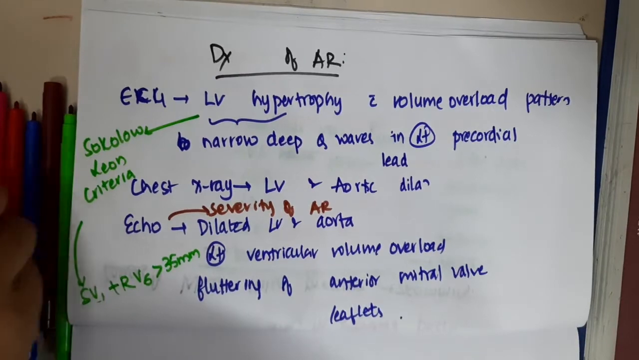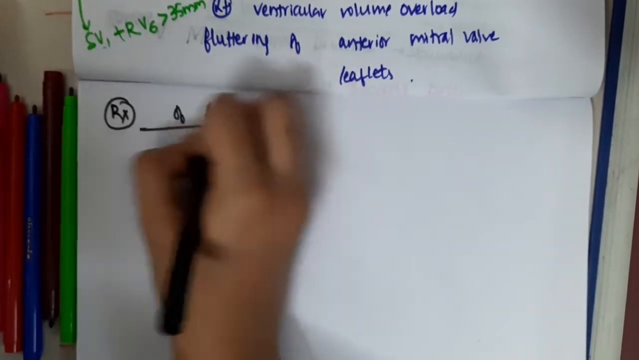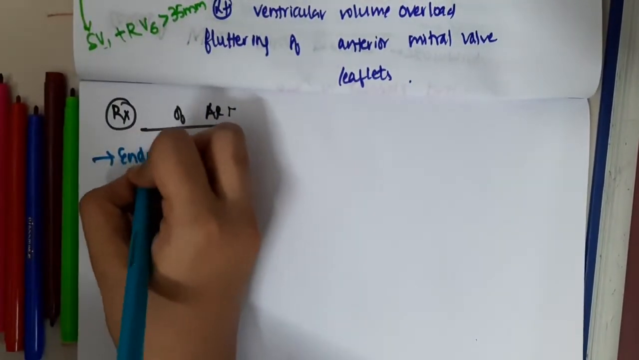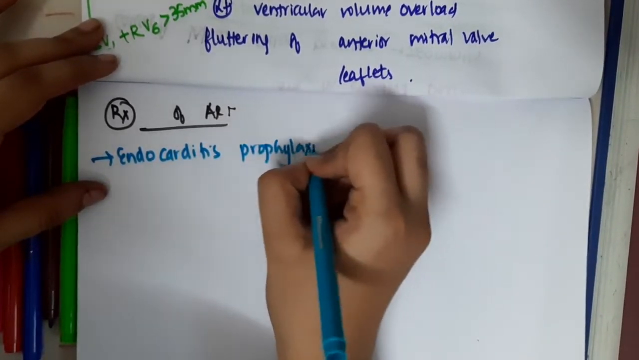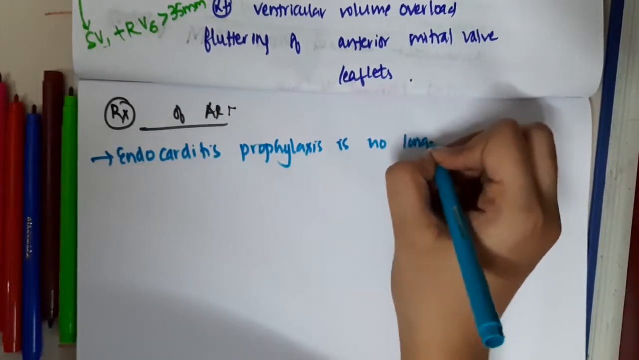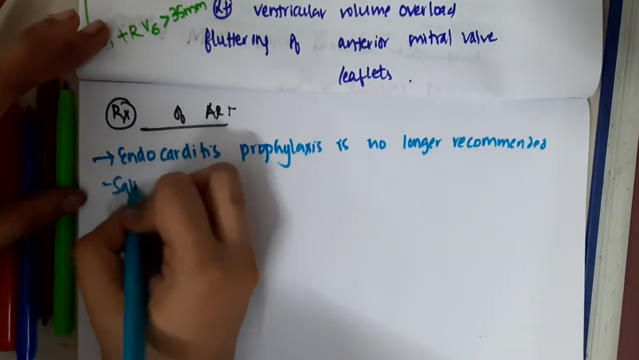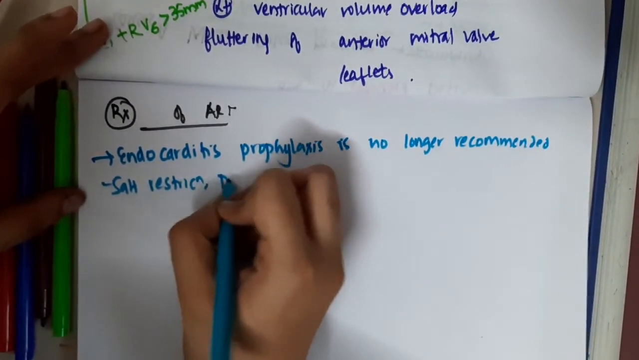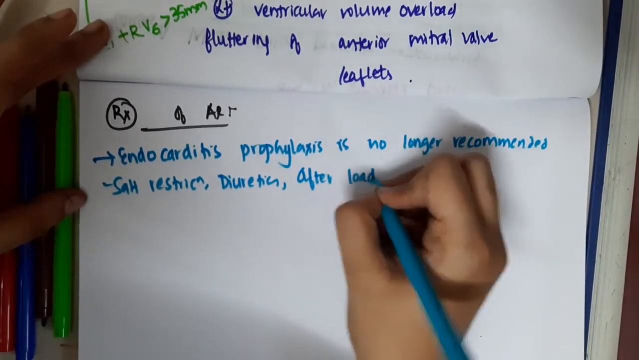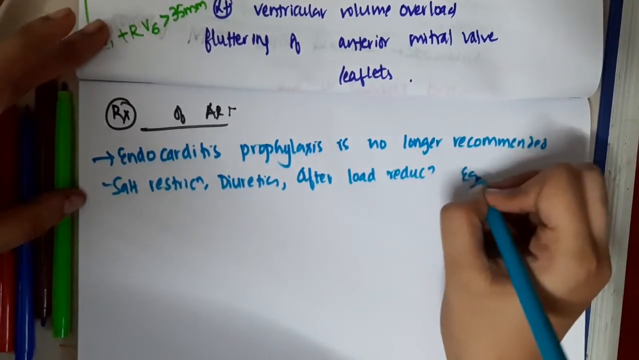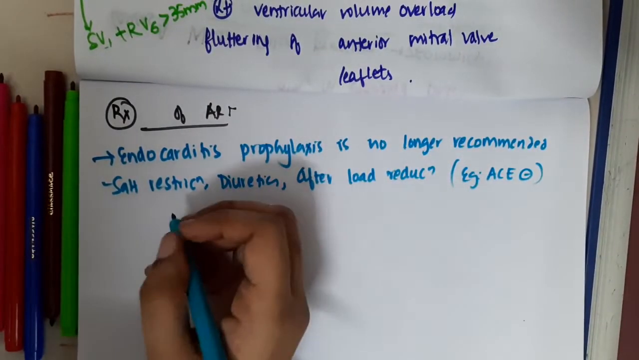So, what about the treatment now? In the treatment of aortic regurgitation, endocarditis prophylaxis is no longer recommended. Then you should advise the patient on salt restriction, diuretics, and afterload reduction. For example, ACE inhibitors should be given for afterload reduction.